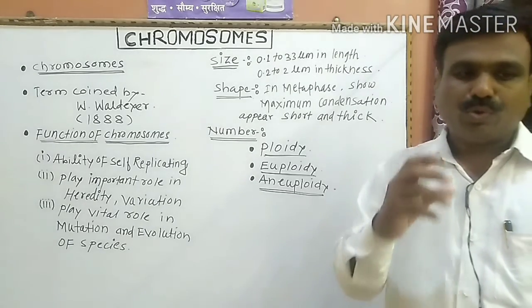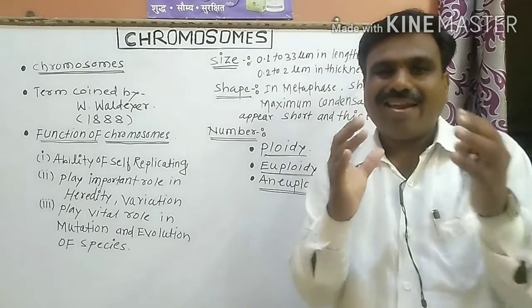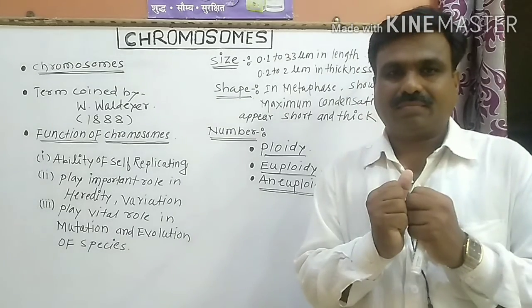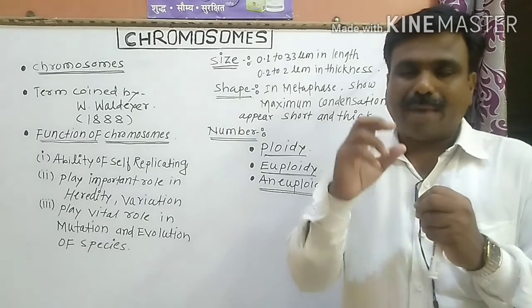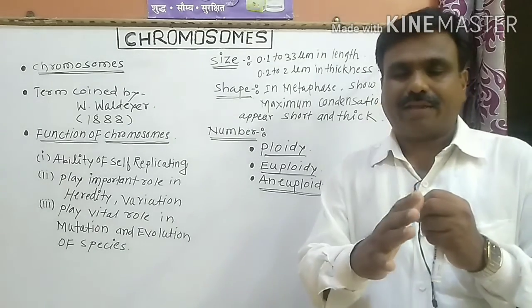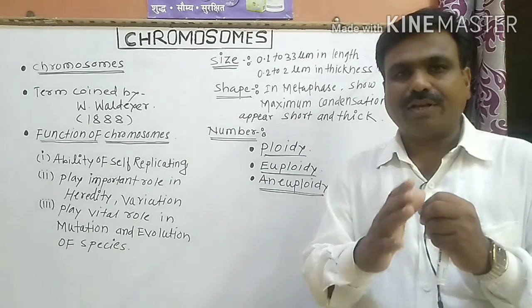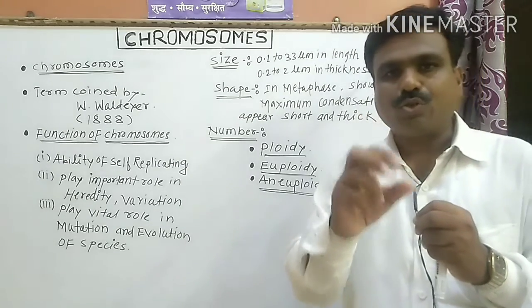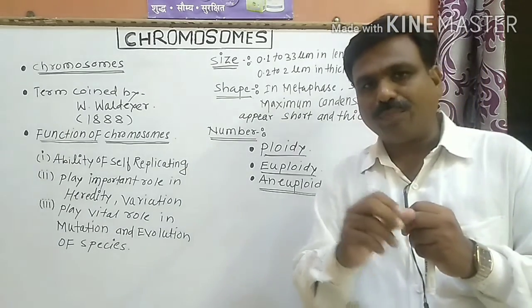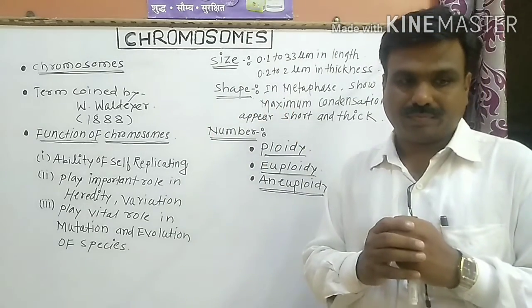And this chromosome is the highly coiled, highly condensed packaging of the DNA, and this packaging of the DNA is highly coiled on histone proteins to form the condensed form of the chromosomes.